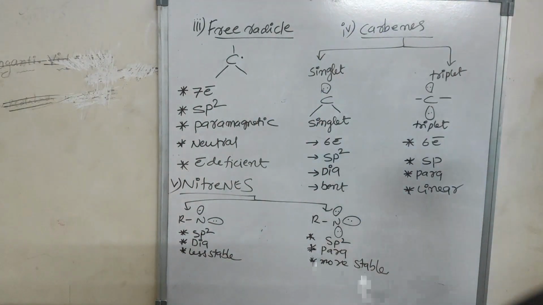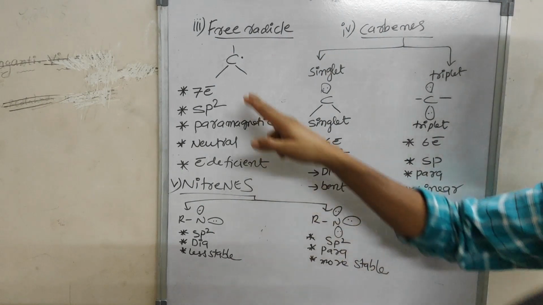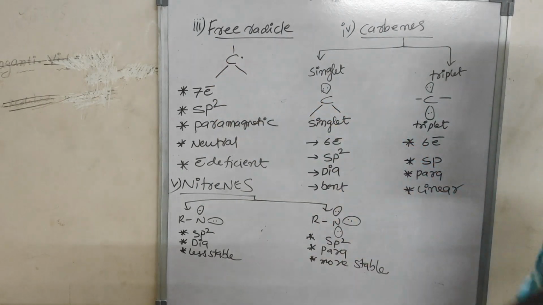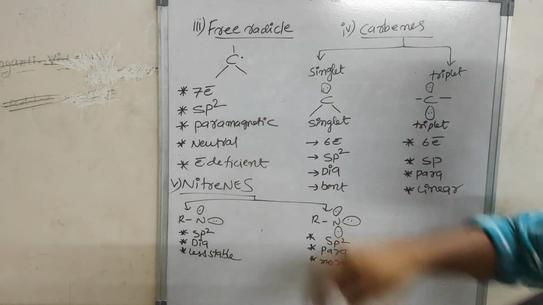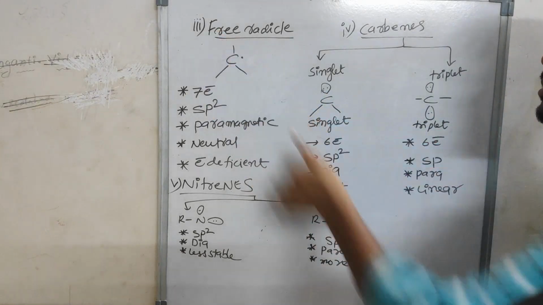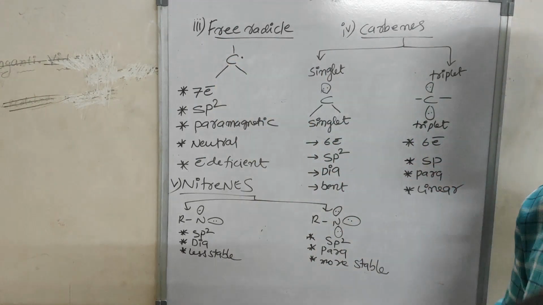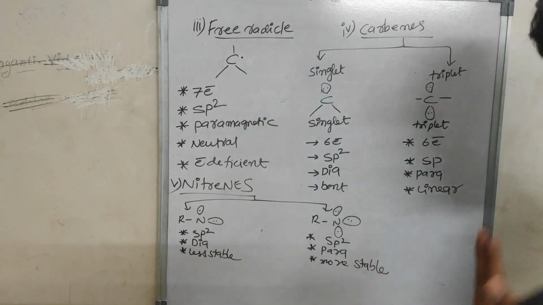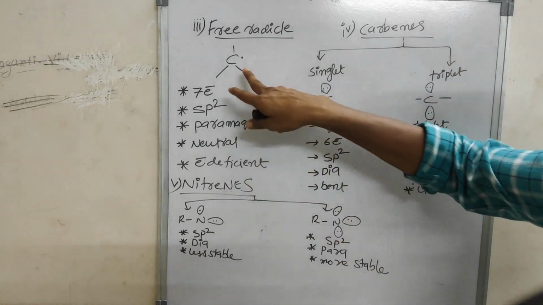in NEET, JEE Mains and Advanced level. Free radical, carefully listen. There are 3 bonds, and 1 unpaired electron. Free radical means 1 electron is there. These 3 bonds mean 6 electrons, plus 1, so 7 electrons are there. Is it electron rich? No, it is electron deficient, less than 8 electrons.